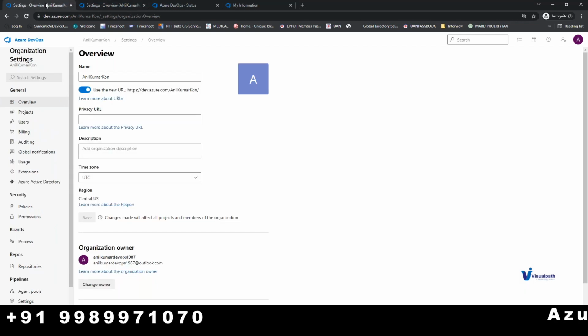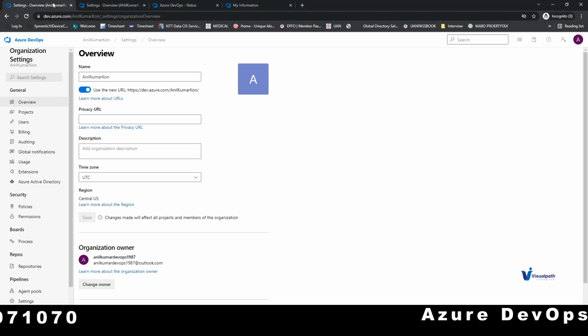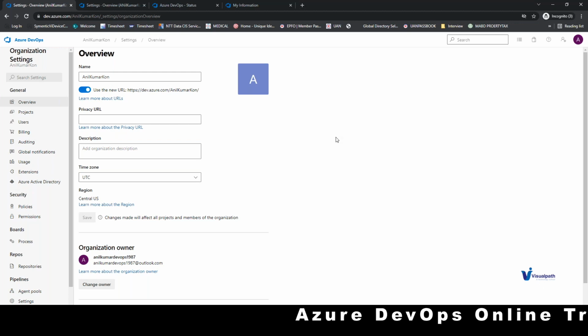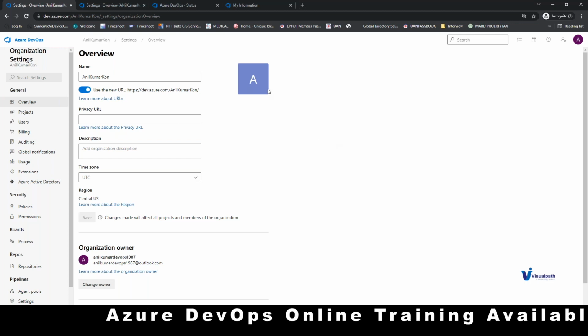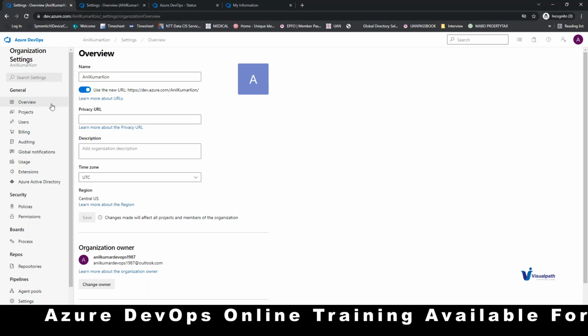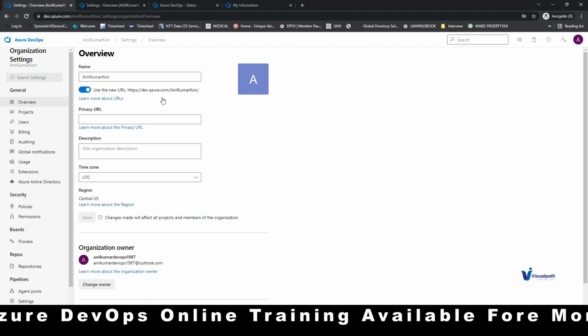This is called organization settings, whereas the settings listed in the organization settings are different from the settings listed in the project settings. Here you can do settings like general, security, boards, repos, pipelines, artifacts.